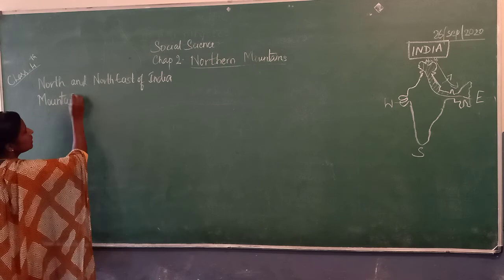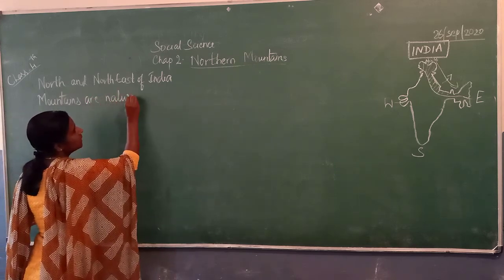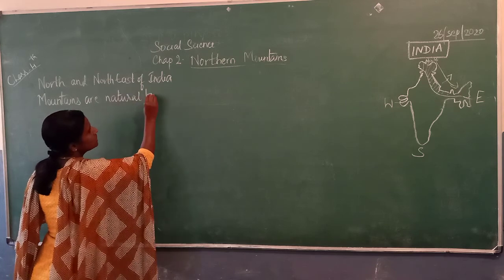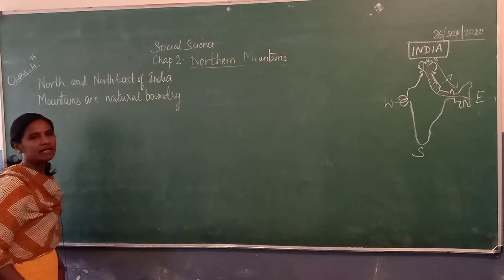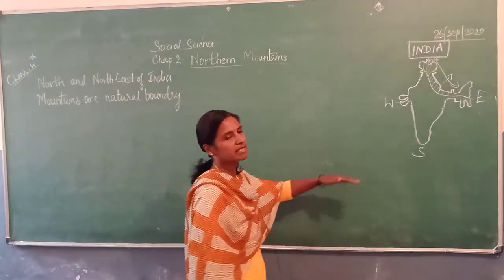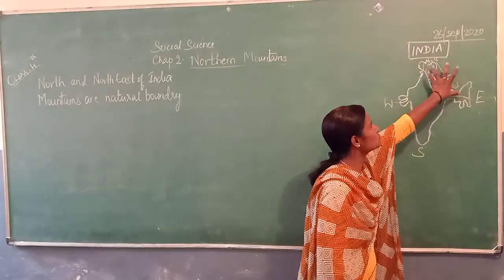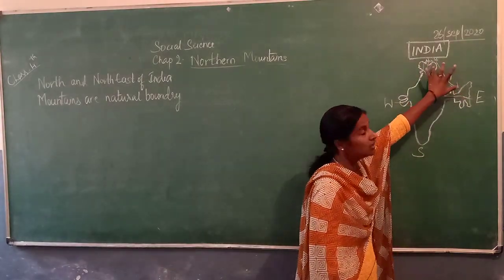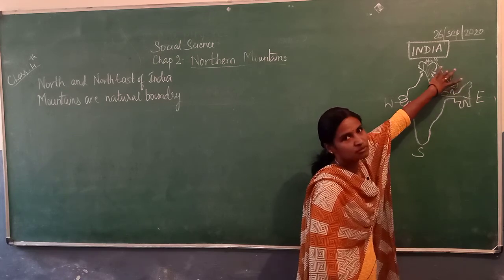Those mountains are natural boundaries to our country. Natural boundaries are like a compound wall, so that enemies cannot attack so easily or outsiders cannot come so easily. So these mountains that we find in the north and northeast are a natural boundary.